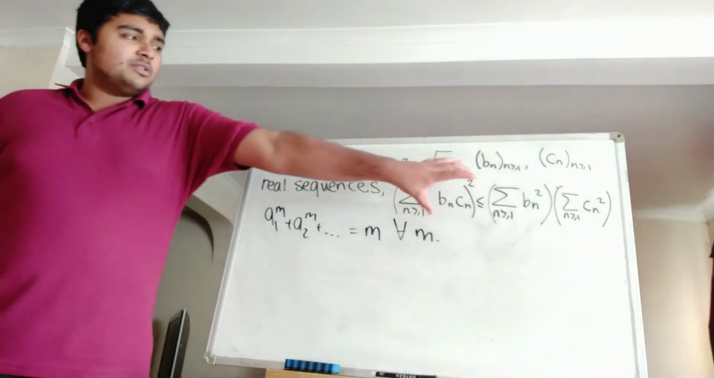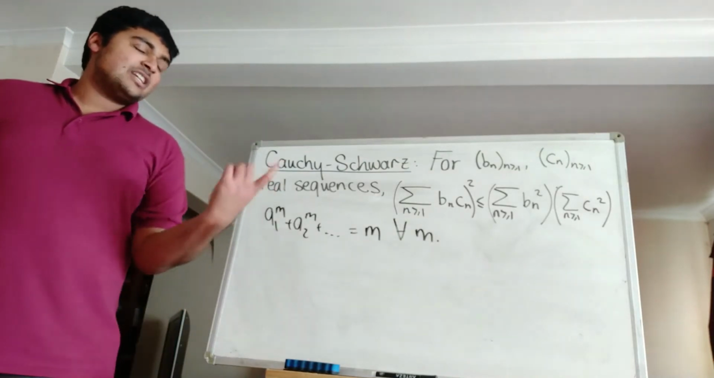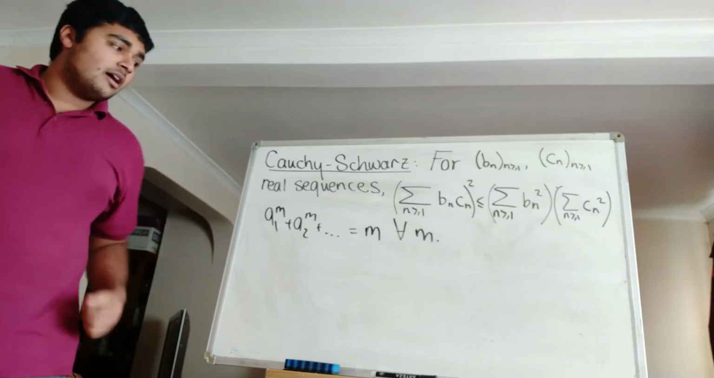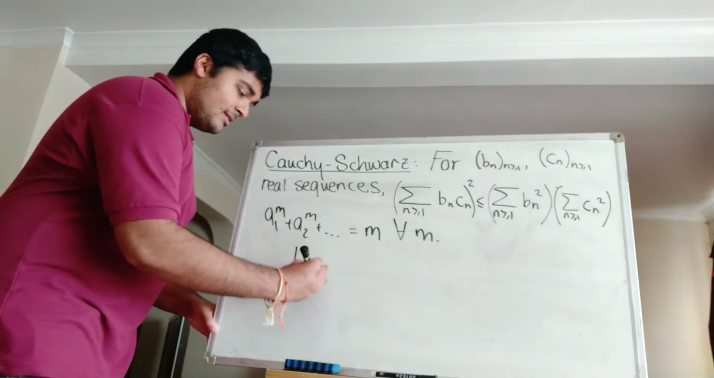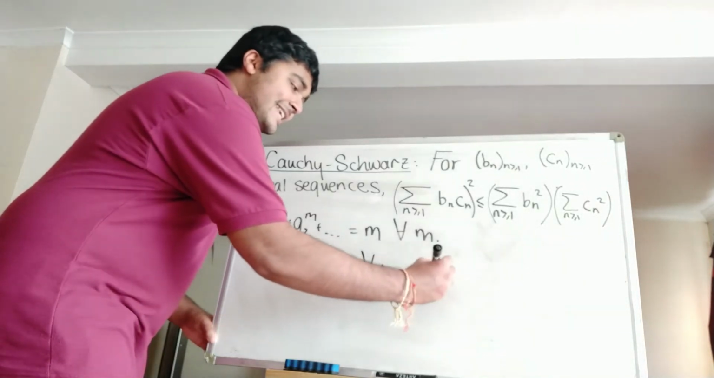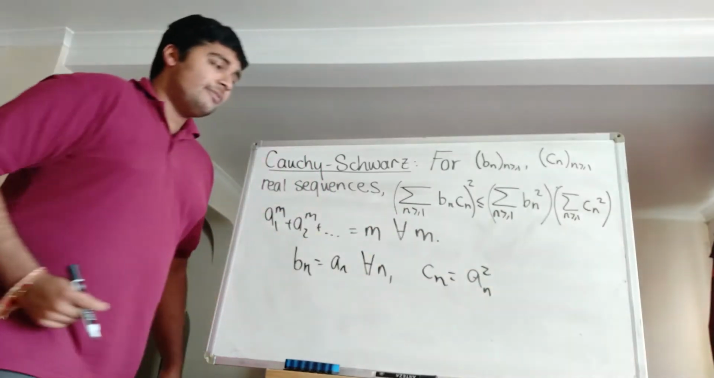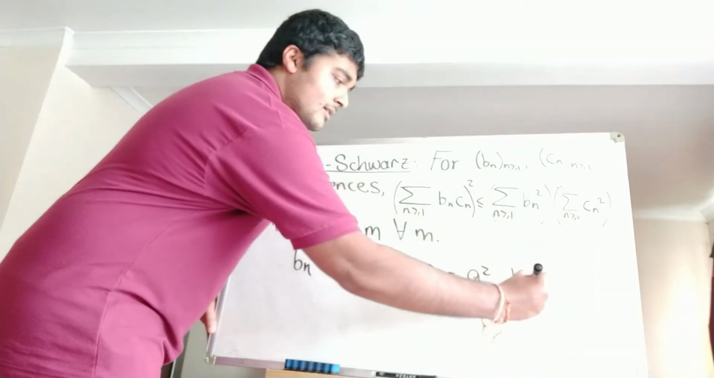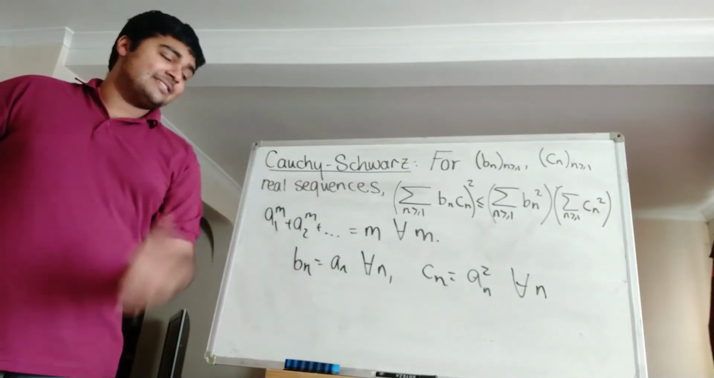Now we want to use our Cauchy-Schwarz inequality, and we can work with some low values for our index m. Let b_n equal a_n for all n, and c_n equal not a_n but a_n squared for all n as well. Certainly b_n and c_n are going to be real sequences because a_n is a real sequence.